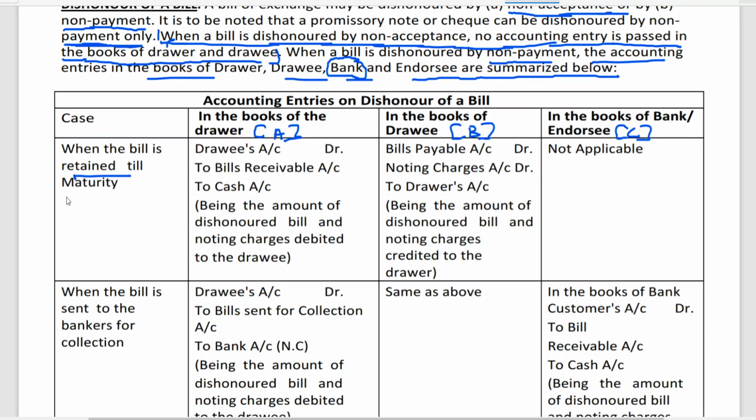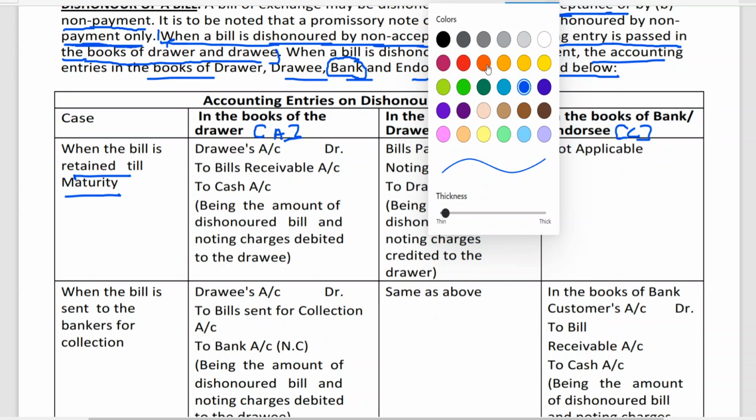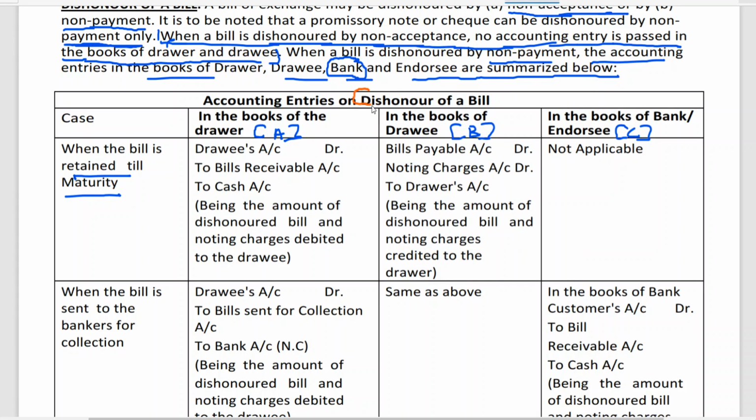When the bill is retained till maturity, we are only learning the entry for dishonor. So this is the entry for dishonor. Accounting entries on dishonor. Please try to understand. Prior to this, we write two entries, no? What are those two entries? Tell me.